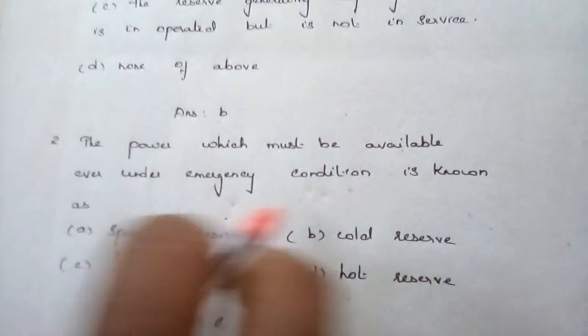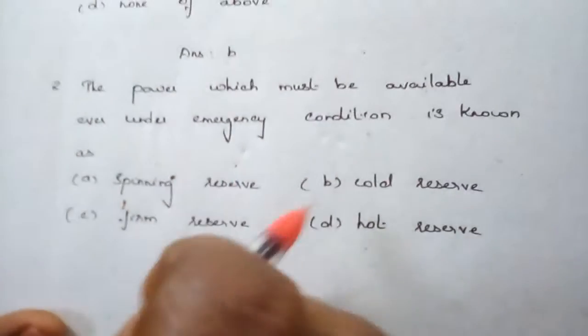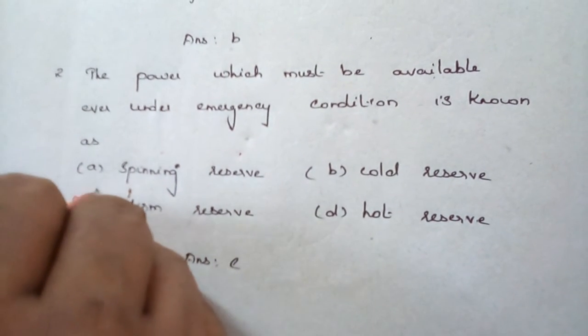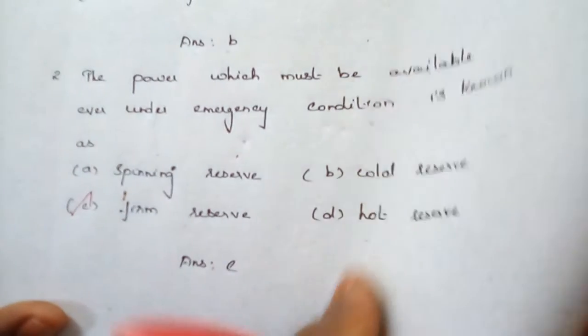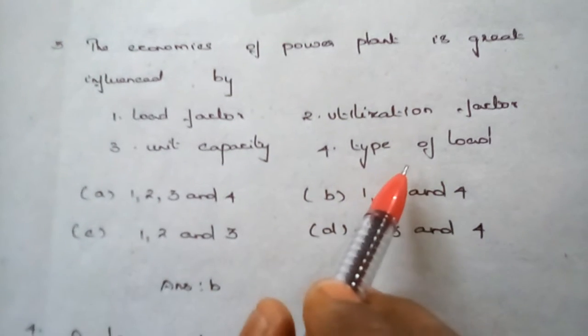Coming to the next question, the power which must be available even under emergency condition is known as the full reserve. Next question: the economics of a power plant is greatly influenced by load factor, utilization factor, unit capacity, type of load.